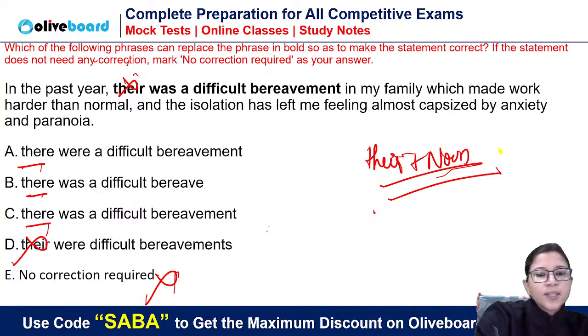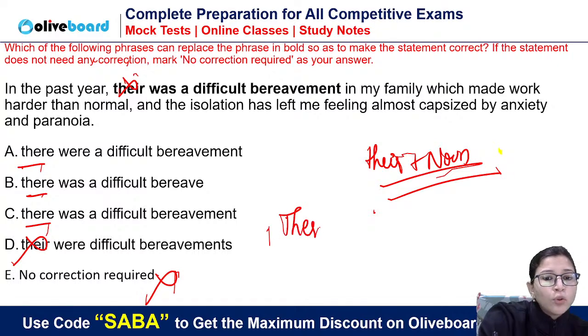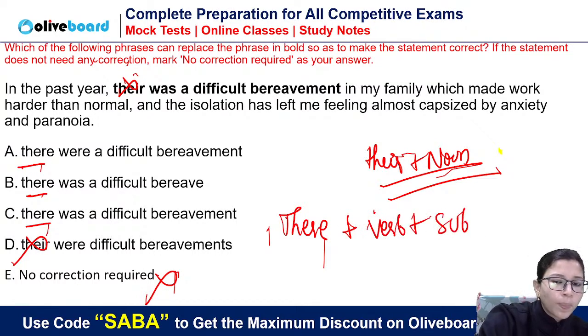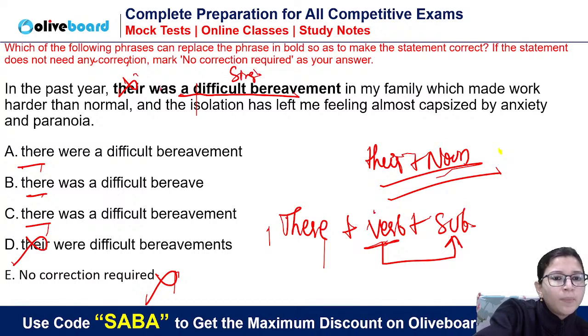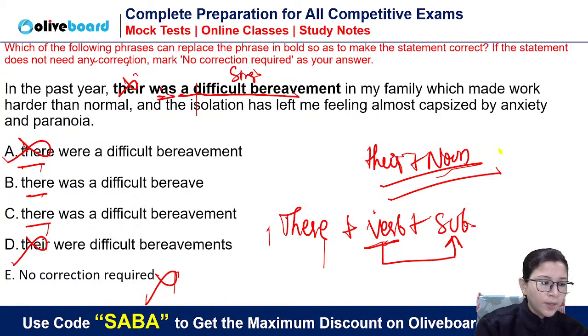Now, when a sentence starts with here or there, you have to use the inversion form. Whenever a sentence starts with here or there, you have to use the inversion form. Inversion means first the verb will come and then the subject will come, right? But this verb will follow this subject only. So here the subject is singular, a difficult bereavement. It is a singular subject, which means we need a singular verb. Was is correct. So this option can be eliminated. This option can be eliminated.